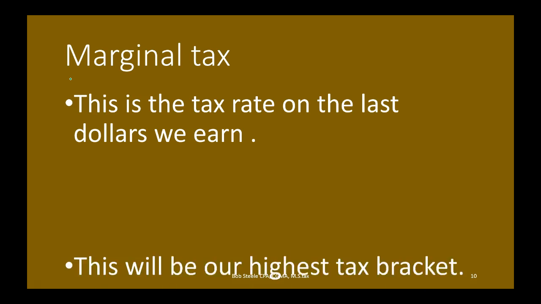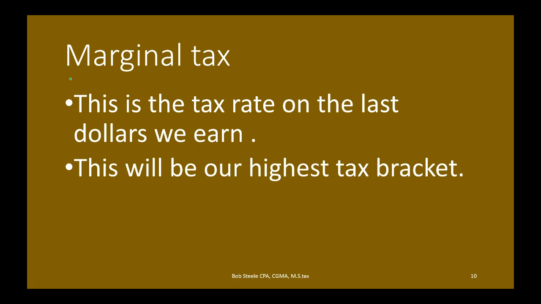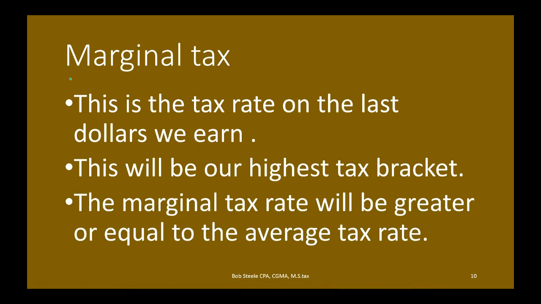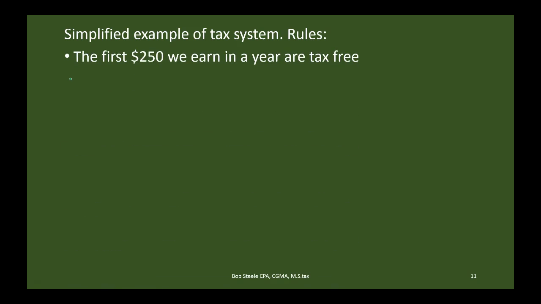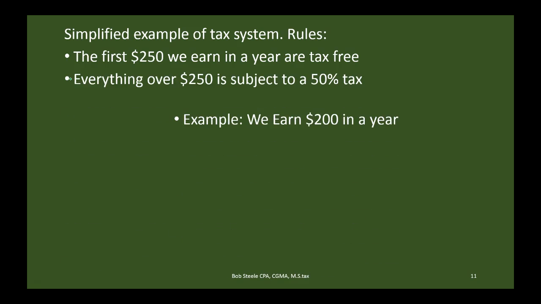So let's give an example of this. This will be our highest tax bracket, and the marginal tax rate will be greater than or equal to the average tax rate. So we're going to give a simplified example here and just talk about a two tax rate system, and then calculate this out and see what this means and how it can be applied. So we're going to say that the first 250 we earn in a year are tax free. So the first 250 we're not going to be taxed on. Then everything over the 250 is subject to a 50% tax. So that's going to be the rule.